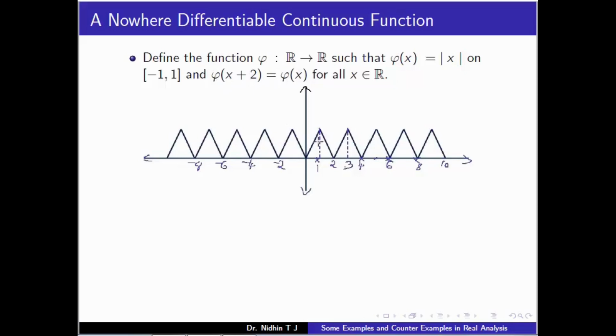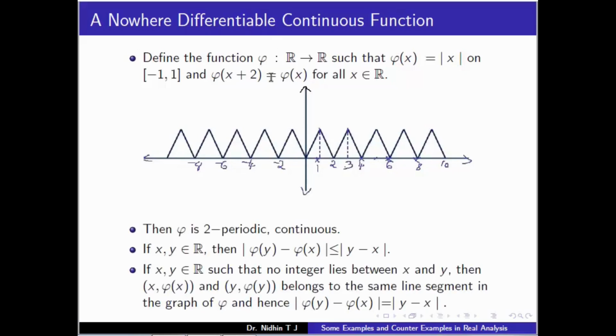The graph looks like this. On minus 1 to 1 it is mod x, so it is this portion. Then periodically we extend this to the whole real line.